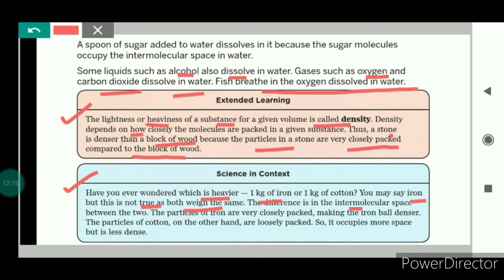The particles of iron are very closely packed, very close to each other, because of which the iron ball is heavier. But the particles of cotton are loosely packed, because of which cotton is less dense as compared to iron, and cotton occupies more space. So this was all about density.